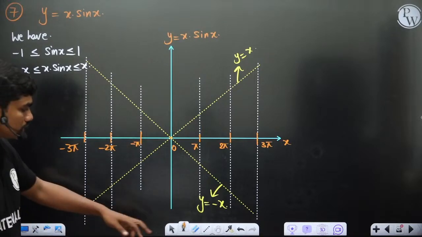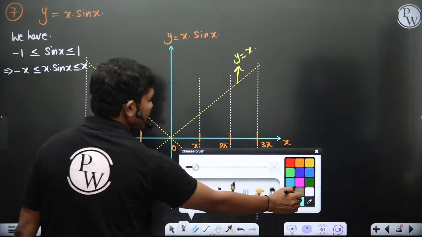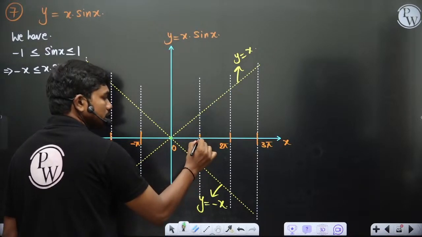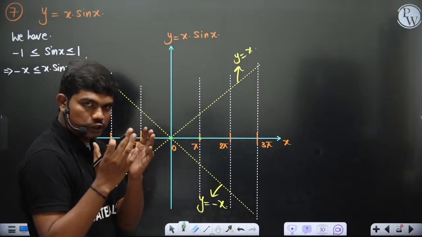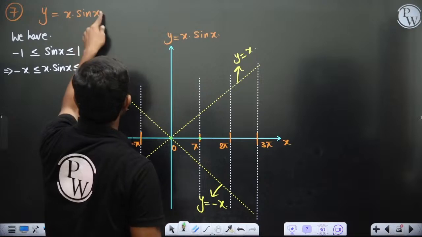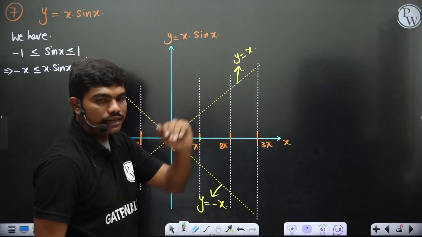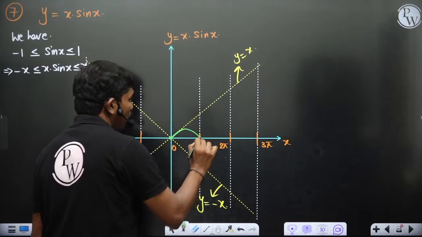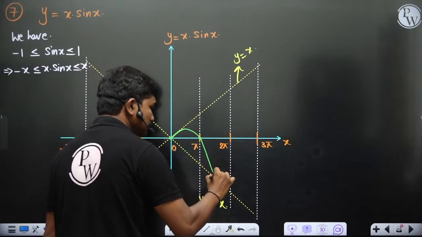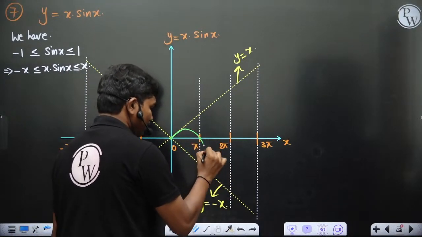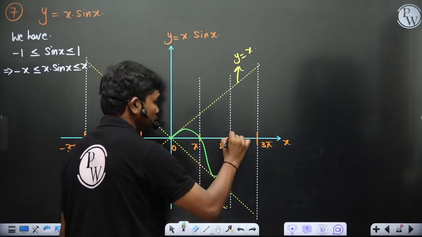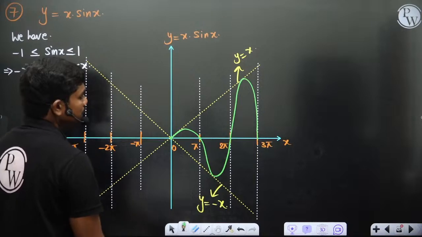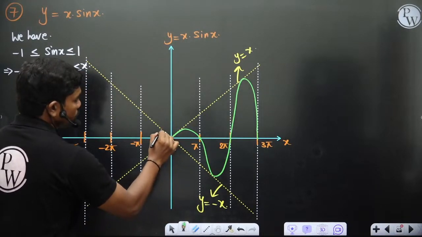Now you can see sin 0 is 0. When you put x equal to 0, the value of this function is undoubtedly 0 here. Now at pi also this is 0, and when x lies between 0 to pi, this function is positive because you know sine is positive from 0 to pi. So from 0 to pi, it just takes the shape of sin x. Okay, and here it again falls and it goes up, and again here it goes up and falls like this. Similarly, this function will also be like,